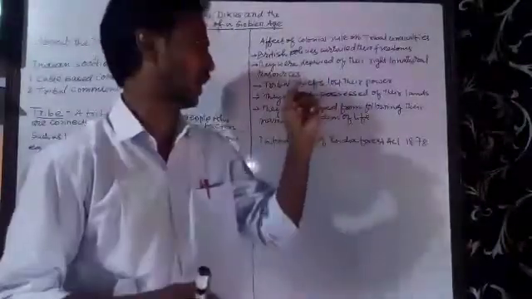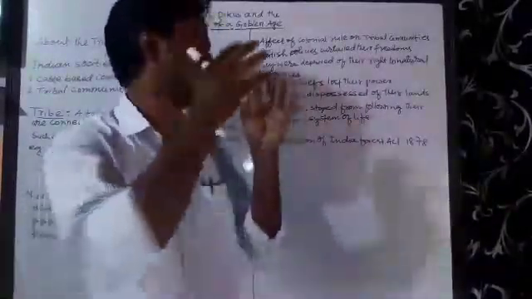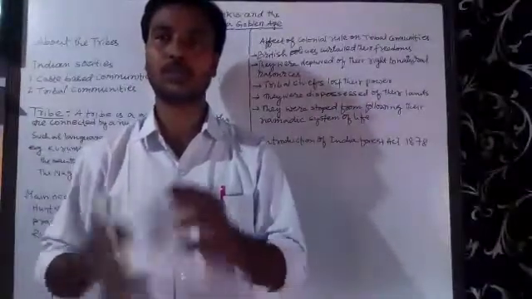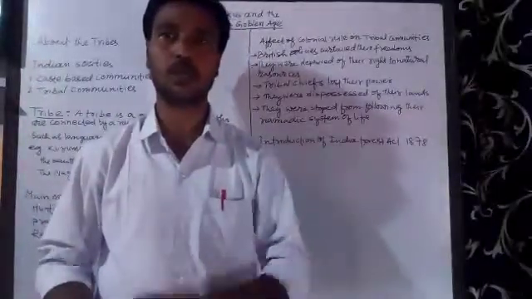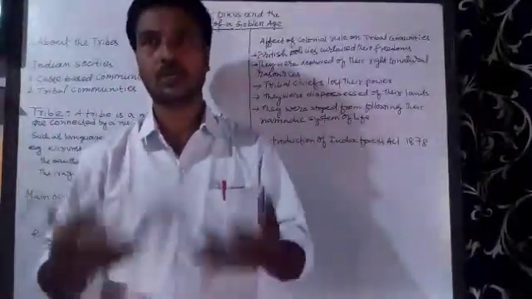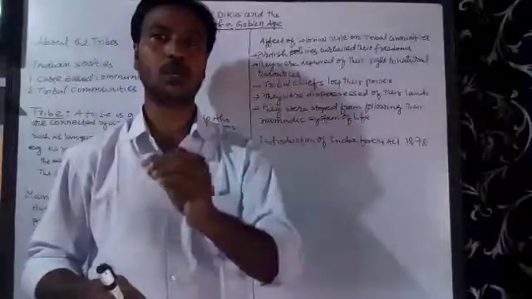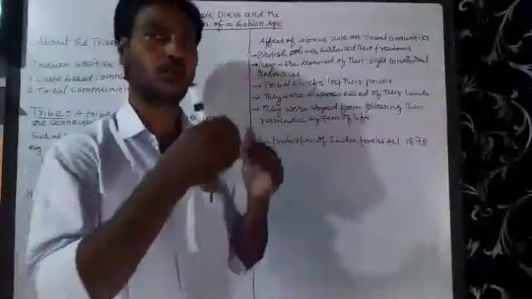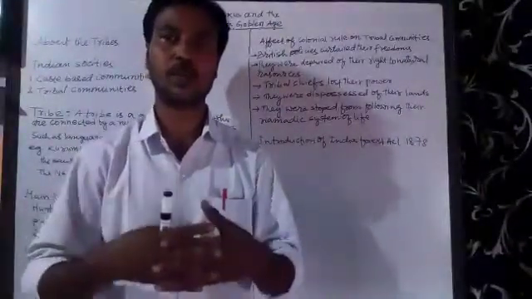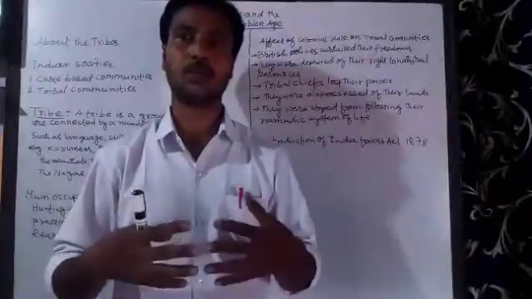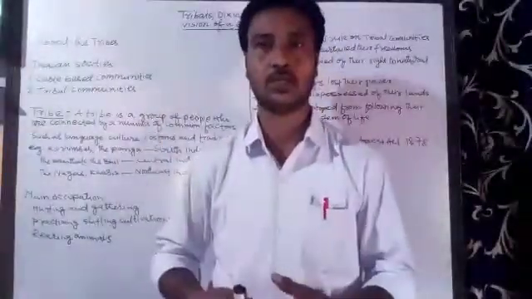And because of the high revenue, the British imposed a high revenue on the tribal people also. Because of this high revenue, tribal people could not pay the revenue to the British. They used to take loans from the moneylender. As a result, many times they lost their lands, and they became landless laborers or bonded laborers. They started working in others' fields as laborers. So that was the end of their freedoms, and most of the tribal peoples were exposed to the mainstream societies, and their lifestyle was changed.